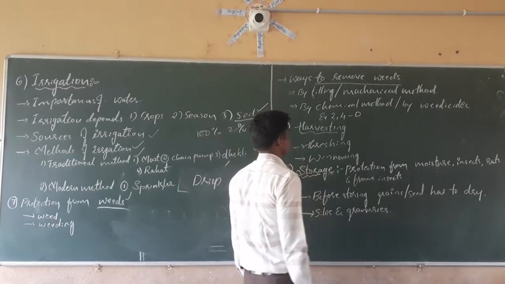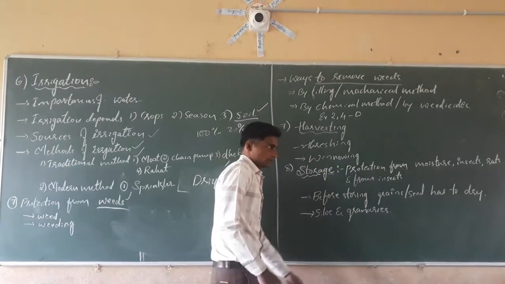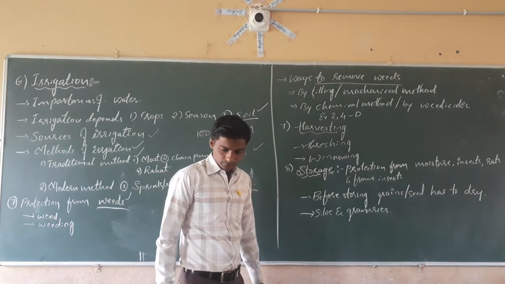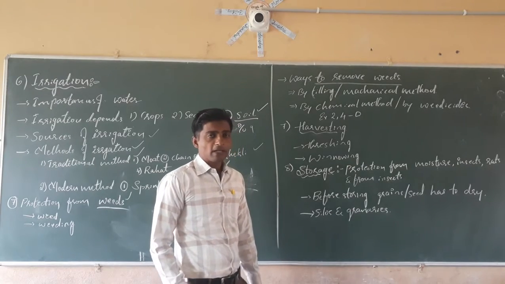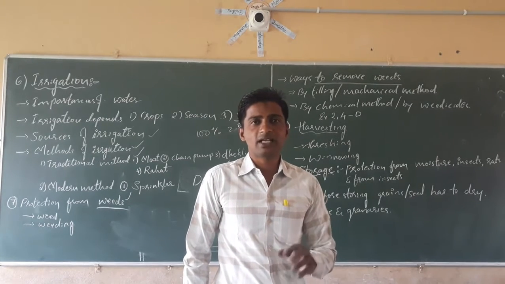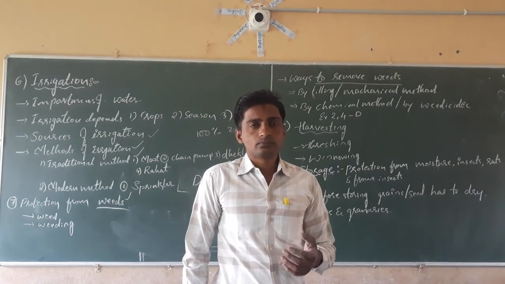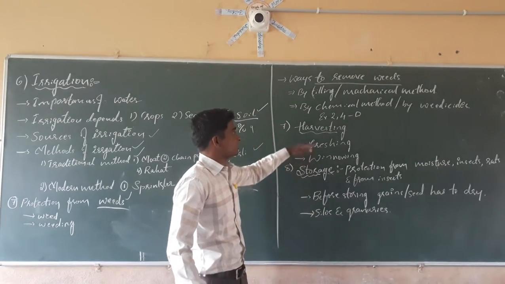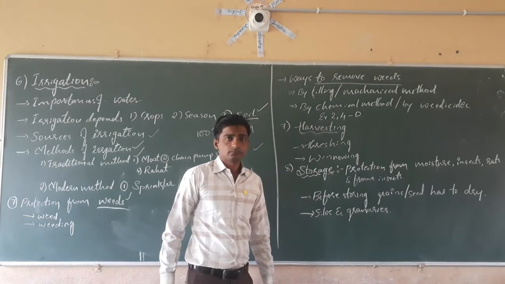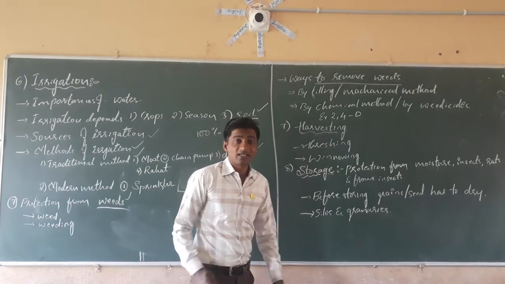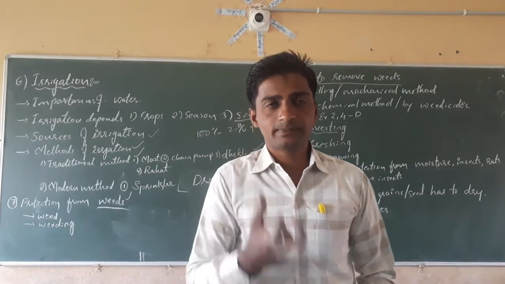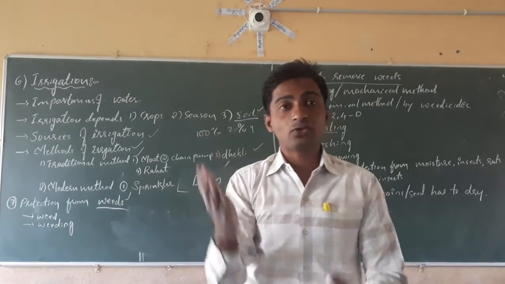Next, dear students, harvesting, which is very important. When plants grow, we irrigate them at different intervals and the crops grow. Crops produce seeds, grains or products. When they reach maturity, we have to cut them down.